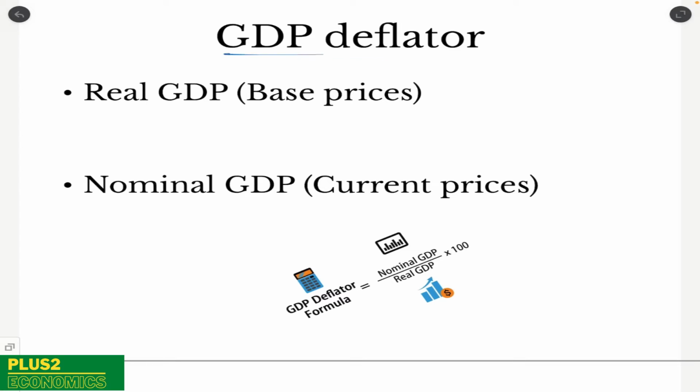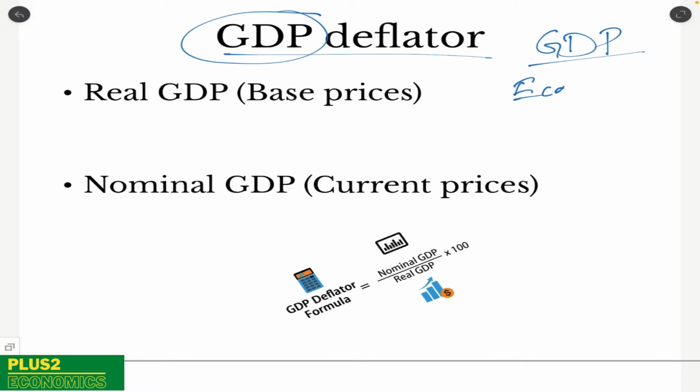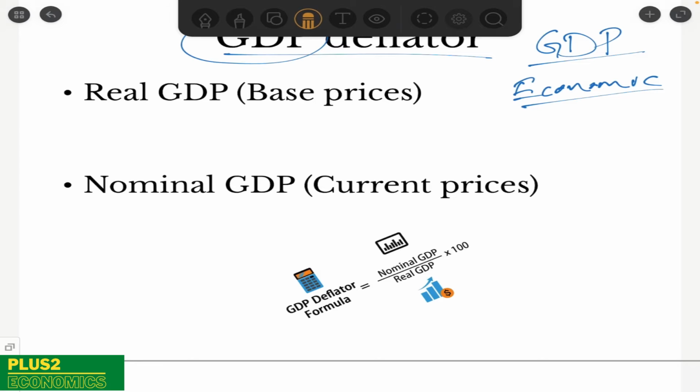Now, if you look at the GDP deflator, we need to understand certain things. First one is, what exactly is GDP? The expansion of GDP is gross domestic product. So GDP gives us a sense of the economic activities that is happening in a given economy. Higher the GDP, higher is the production of goods and services in any given economy. So this is how we can, in very simple terms, define GDP.